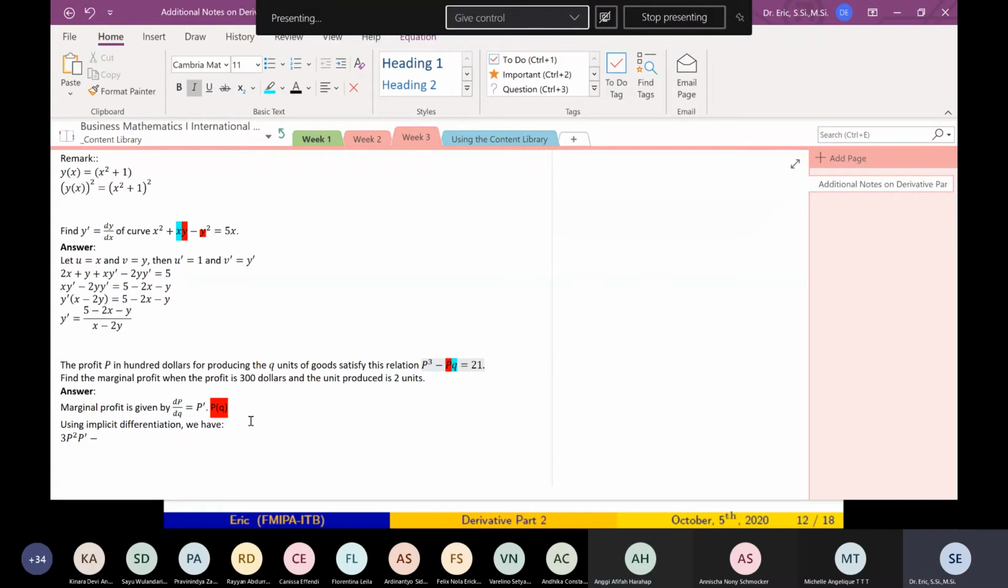P is a function of Q, don't forget. So in here, you look at u equals P, phi equals Q, and you want to find u prime phi plus u phi prime. Why? Because P is a function of Q, and Q is a function of Q. Can you follow me, Anggi? Yes, sir. Okay, so what is the derivative of this?